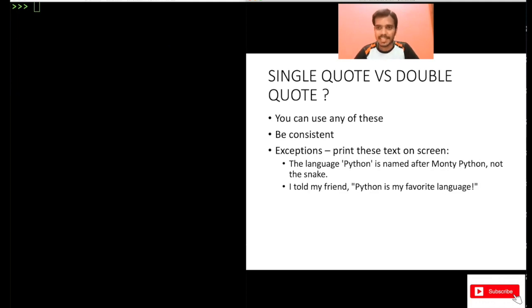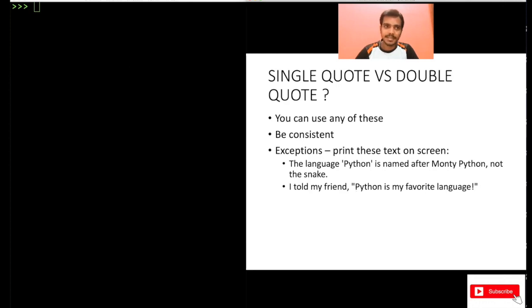But there are some exceptions to this. So just pause the video here and try to print this text on screen. This is the actual text you have to print. The language Python, this Python is in single quotes here, is named after Monty Python, not the snake, right? Try to print this on your screen. Also try to print, I told my friend, then Python is my favorite language. Now this Python is my favorite language is in double quotes.